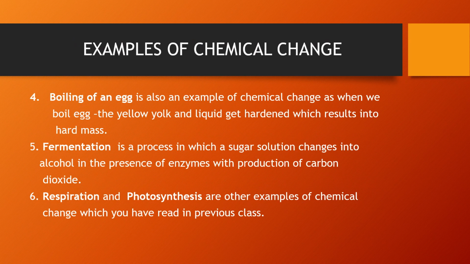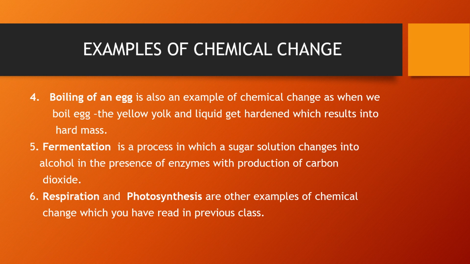This slide explains some more examples covered in the book. They are boiling of an egg. That is also an example of chemical change, as when we boil an egg, the yellow yolk and the liquid get hardened, which results in a hard mass. And you cannot convert the hard mass back into the yellow yolk and the liquid. So hence you can say the boiling of an egg is a chemical change.